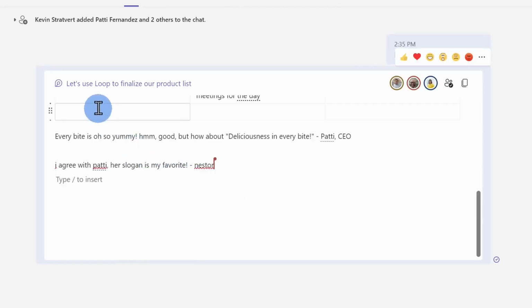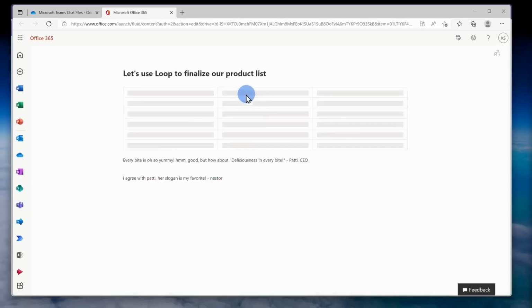Now, once again, this could also be in OneNote, in Word, Excel, and PowerPoint, and even different third-party apps. All of that is coming soon. Up above, I see a link that brings me to the corresponding Loop page. And when I click on this, this opens up my Loop page.